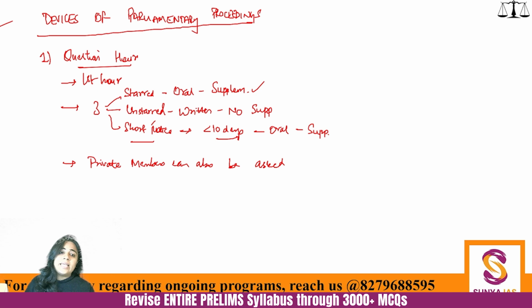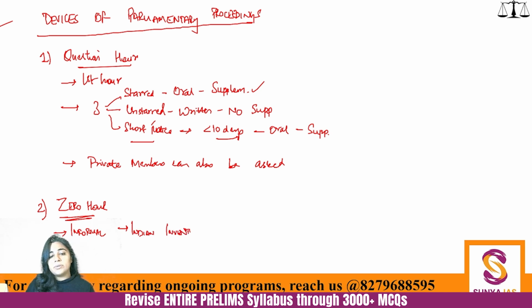Okay. Then the second device of the parliamentary proceedings is Zero Hour. Now Zero Hour is an informal device and it is actually an Indian invention. ये कहीं पे नहीं लिखा है as such. ठीक है. जैसे Question Hour तो आपका Rules of Procedure में लिखा हुआ है.